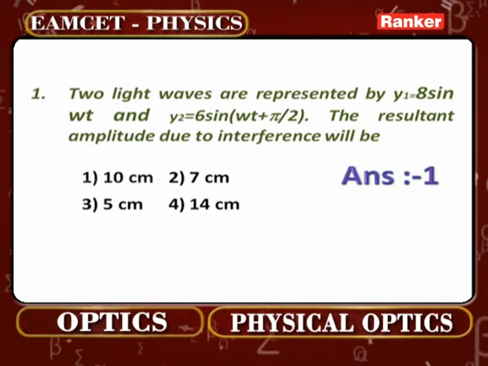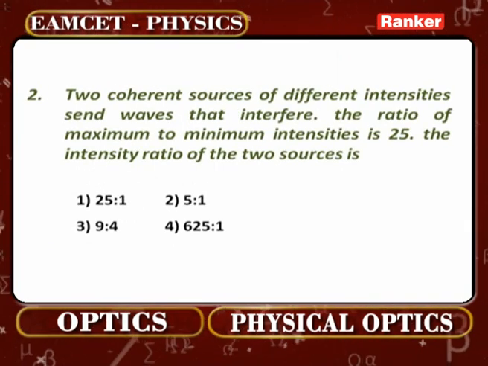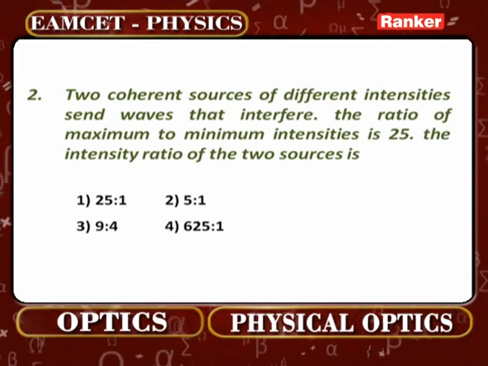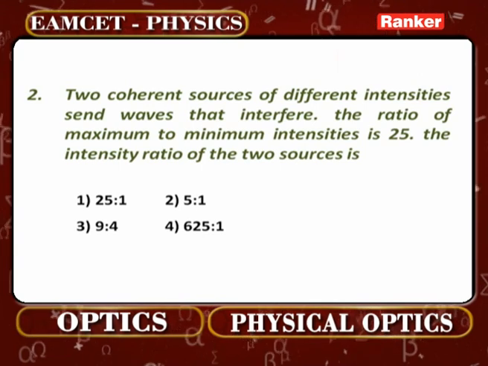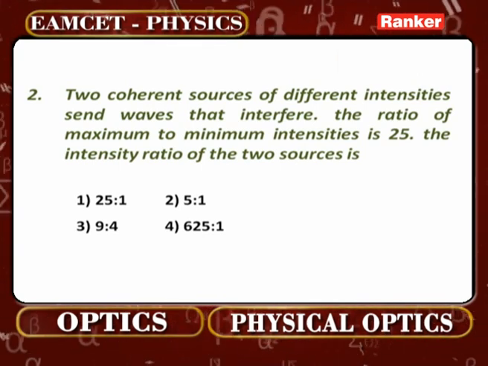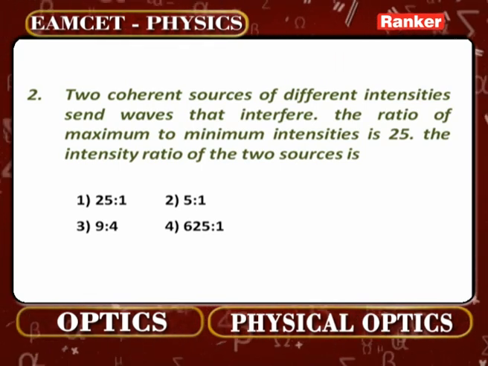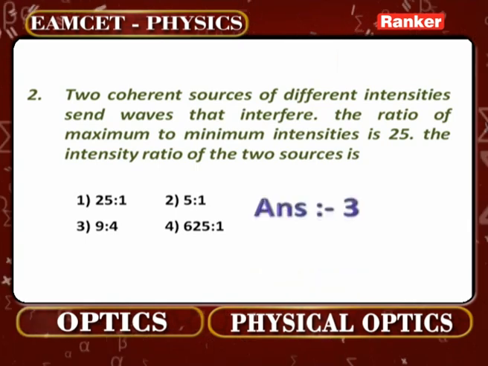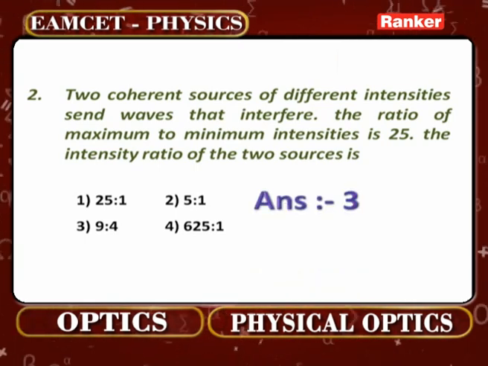Look at the second problem now. That problem also is based on interference only. Two coherent sources of different intensities send waves that interfere. The ratio of maximum to minimum intensities is 25. The intensity ratio of the two sources is how much? Maximum to minimum intensities, that is the value given as 25.